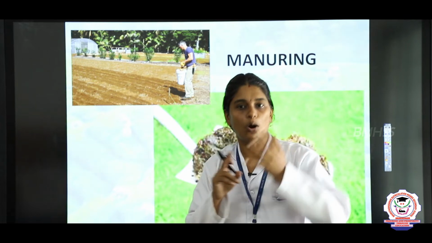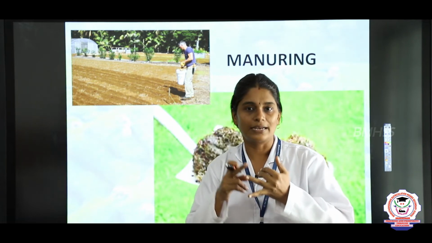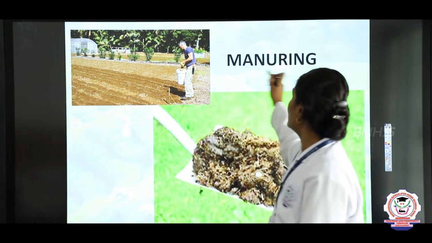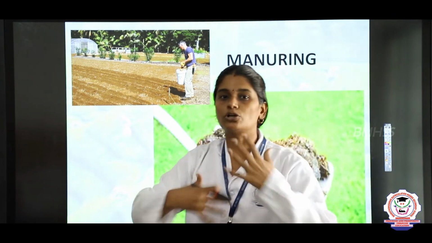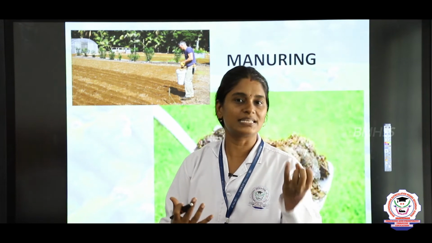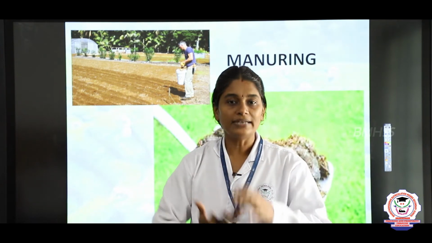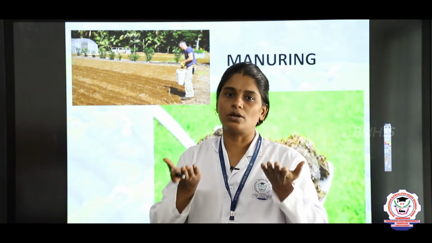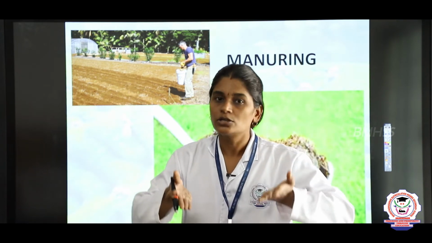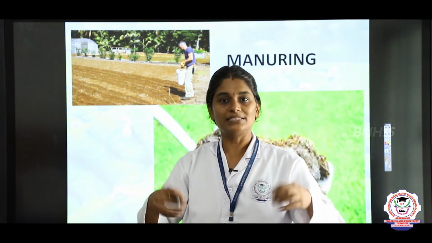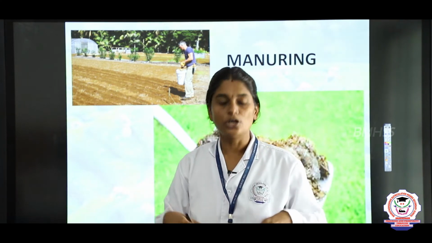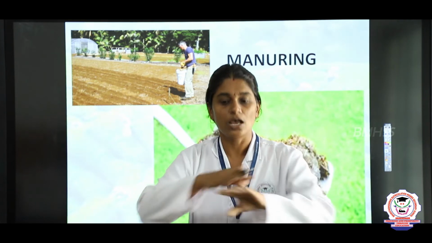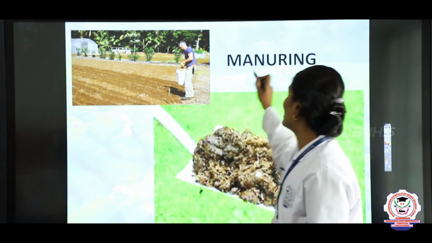So a mixture of cow dung and decaying plants and animals is called manure. When you add this manure into the soil, we are enriching the soil, adding more nutrients, because once we grow plants, the plants need more nutrients, right? That is called manuring.